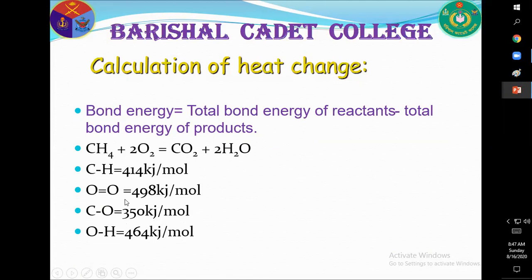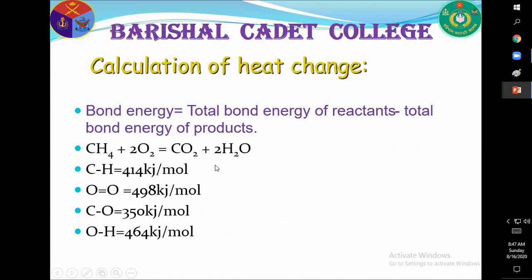So, 4 C-H bonds are present, 2 O=O bonds are present, and in the products 2 C-O bonds are present. In case of water, 4 O-H bonds are present.